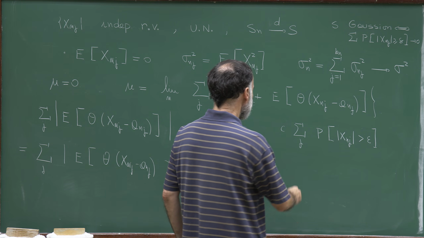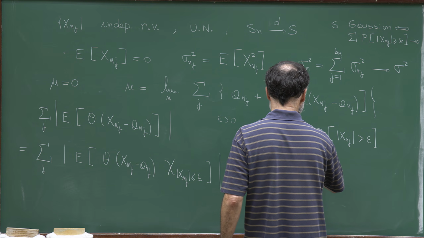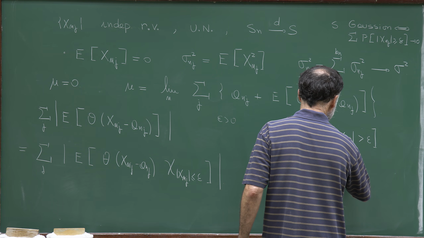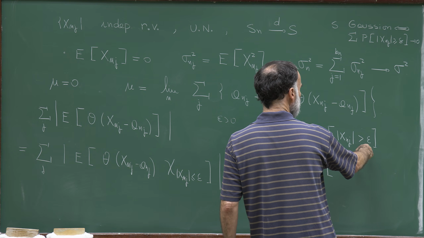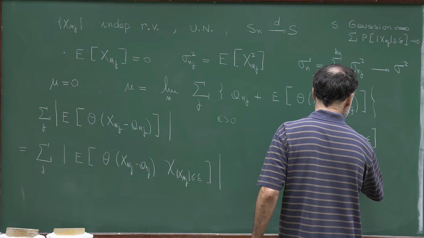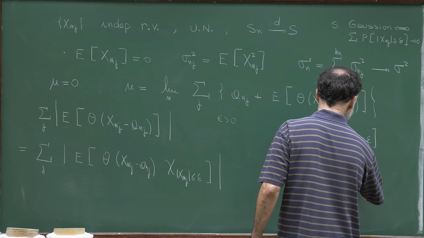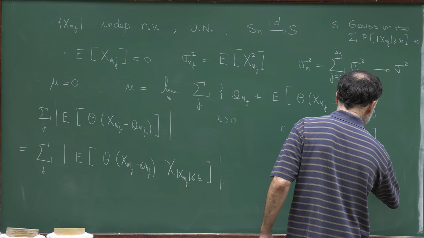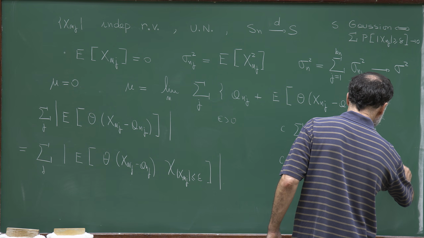And now I can estimate this expression by the sum of the expectation. For example, in this set, epsilon is bounded by X_{n,j}, so I can put here X_{n,j} squared divided by epsilon squared. I have the indicator that X_{n,j} is larger than epsilon.